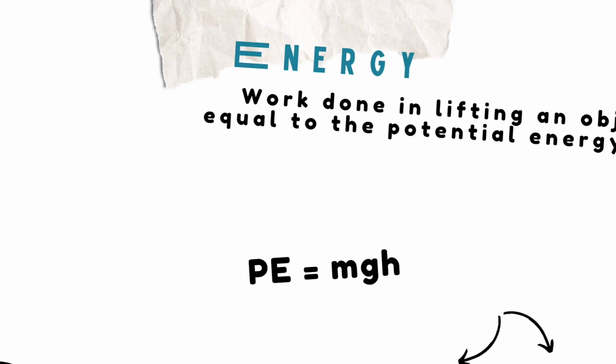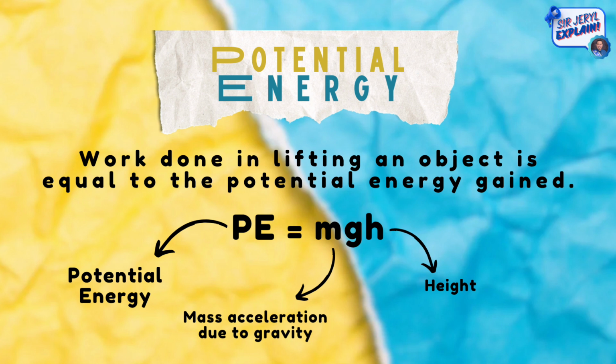In potential energy, work done in lifting an object is equal to the potential energy gained. It is written as potential energy is equal to mass times acceleration due to gravity multiplied by height, or PE is equal to mg multiplied by h.